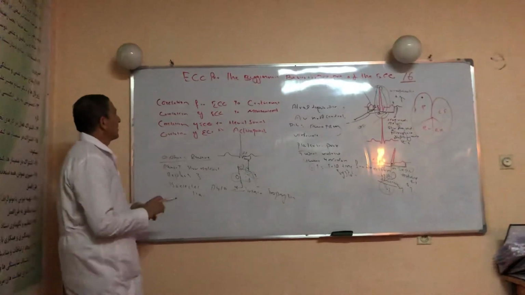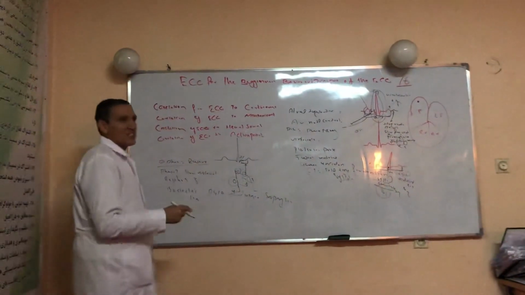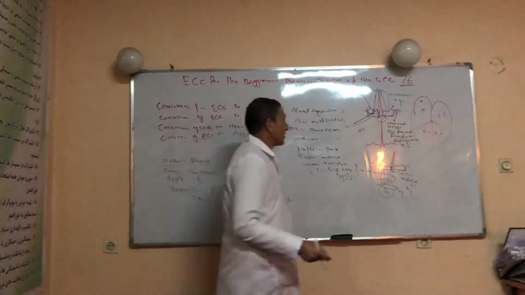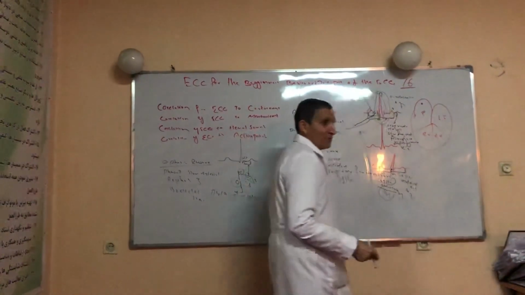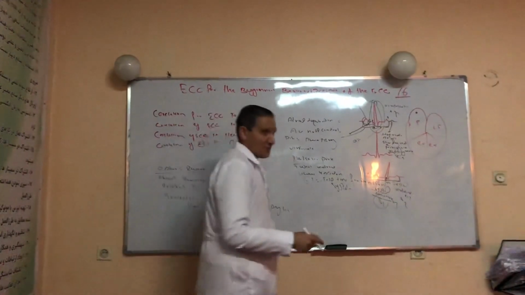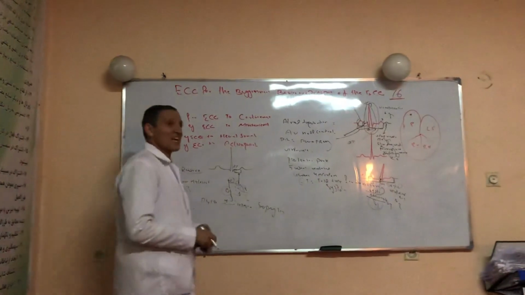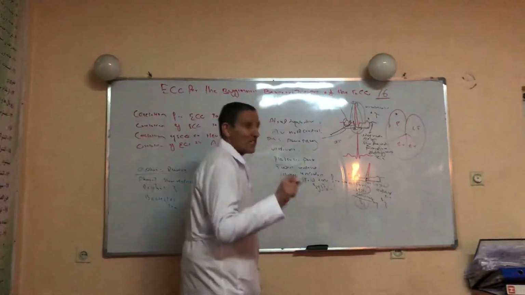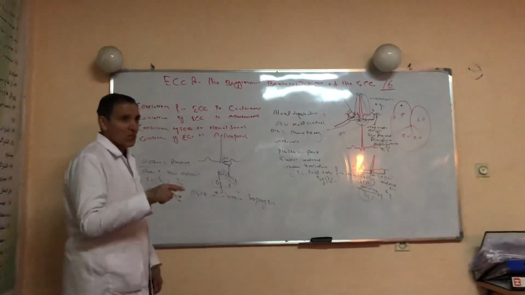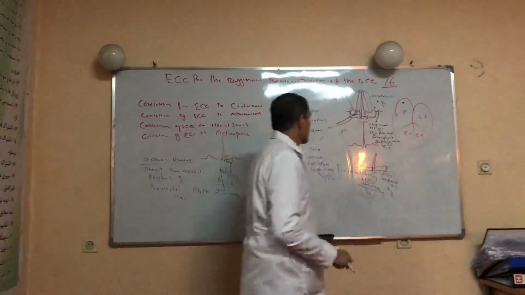Now again, correlation of the ECG to cardiac events. The P wave represents atrial depolarization, the PR segment represents AV nodal conduction, and the PR interval represents the wave plus the segment. From the beginning of the P wave to the onset of the QRS is the PR interval. It tells us the atrioventricular conduction time, the time required for an impulse to traverse the conduction system before the QRS complex is produced.